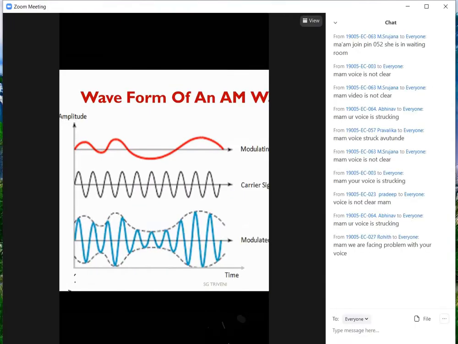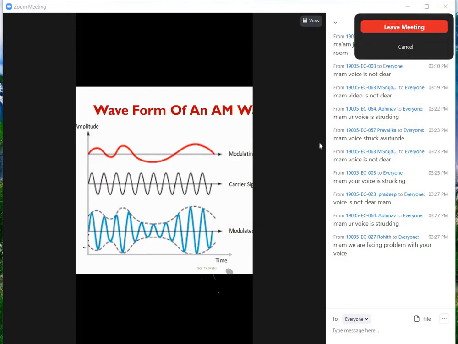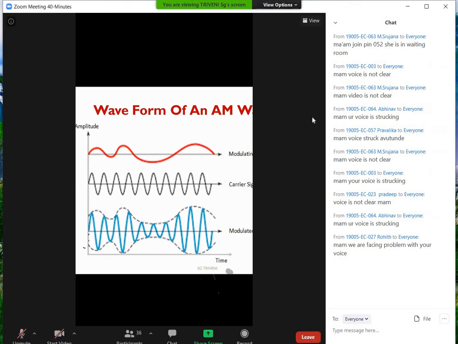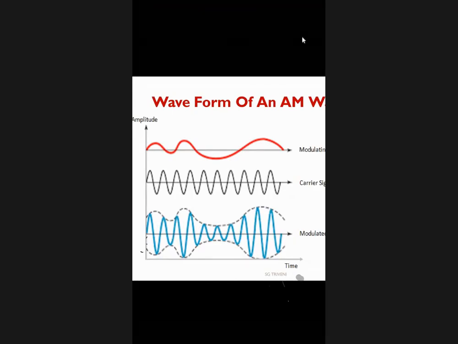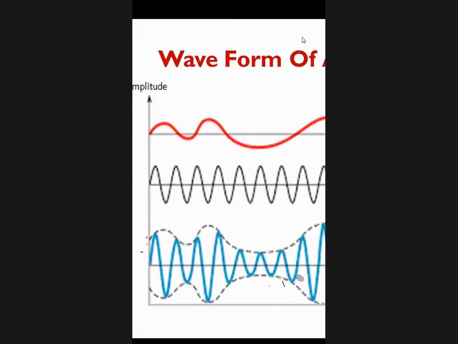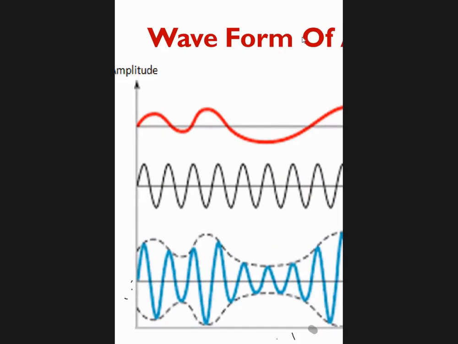Look at the carrier signal and the modulated signal. Is there any frequency change? Frequency means you have to look at the time period. There is no change in the time period. The time period is the same as the carrier signal. Now, if you look at the phase, is there any phase change? No, ma'am. No phase change.